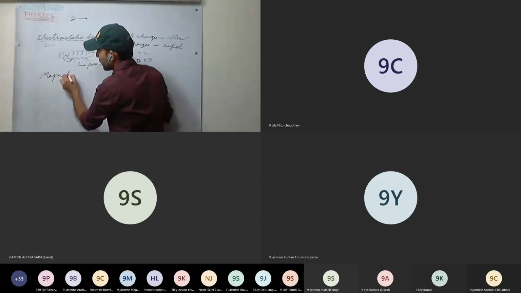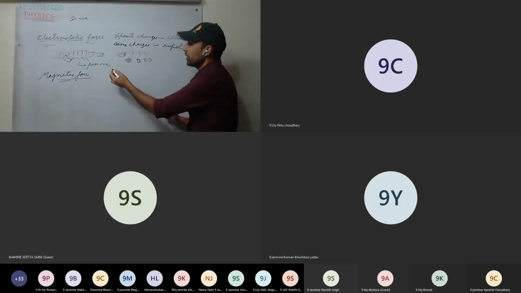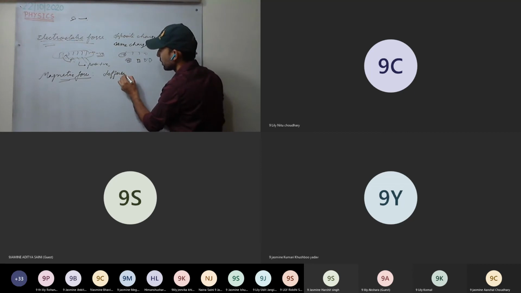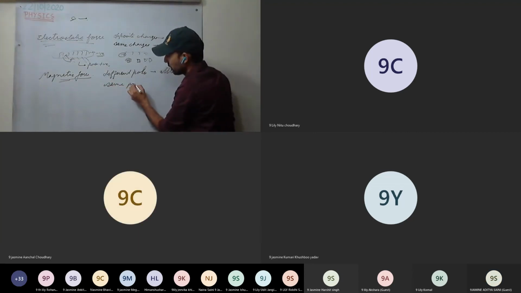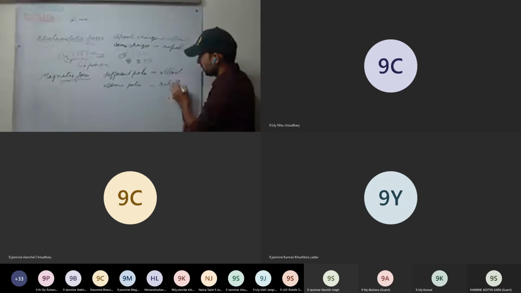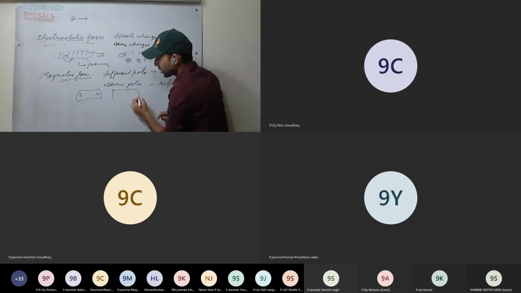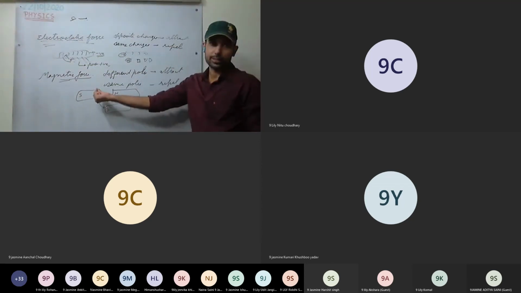Next, we discuss magnetic force. We are discussing the 10th chapter as well a little bit. First we take different poles. If different poles are there, then they attract. If same poles are there, they will repel. So if I have a magnet with North Pole and South Pole, and another magnet, if the North Pole is brought closer, they will repel. If the South Pole is brought, that is opposite poles, they will get attracted.